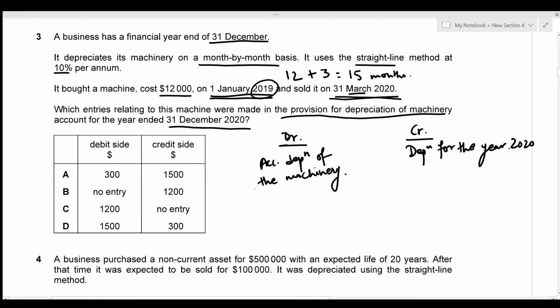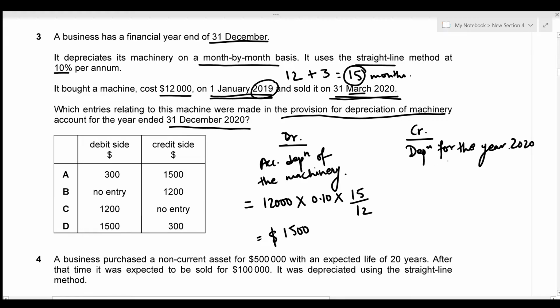So we can easily figure out the accumulated depreciation of the machinery. So that's just going to be the cost, which is 12,000. We're going to multiply it with the rate, which is 10%. And I'm going to multiply it with the entire 15 months, so that's going to be 15 divided by 12. So this gives us a total of 1,500.